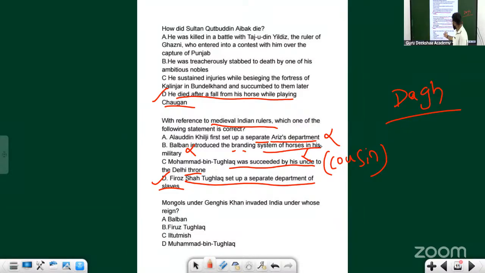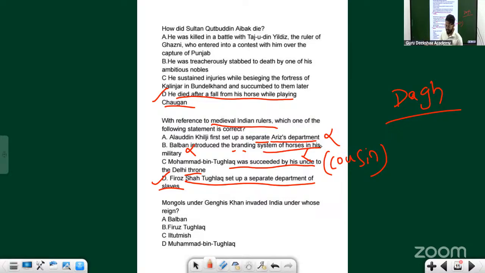If you don't pay attention while reading these statements in the exam hall, it's not just about how much knowledge you have. It's about focus and concentration as well, because otherwise you'll miss these things. Now you have just read one topic. For preparing for the exam, there is history, and within history you have to read all the topics.